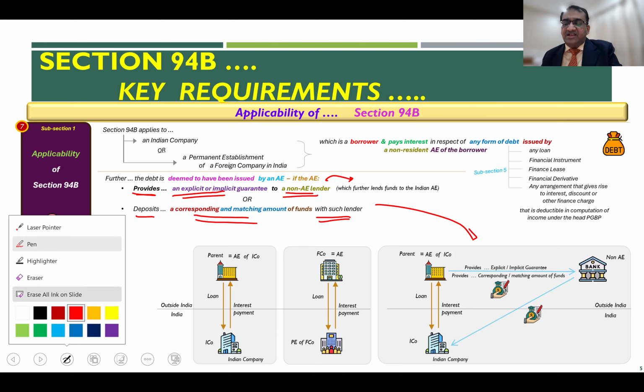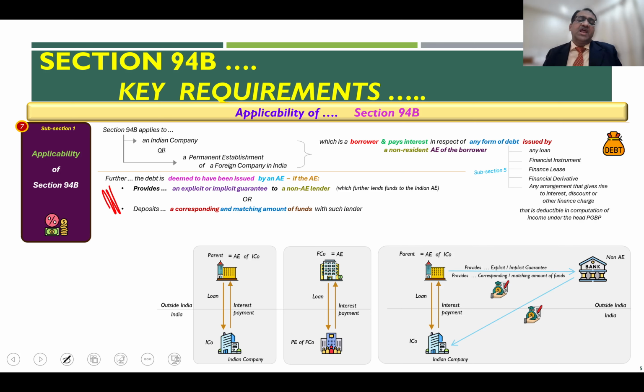Let us explain what this provision in subsection 1 is all about. So let's continue a scenario where you are ICO, an Indian company. It has a parent situated outside India. Now, one option is that the direct loan is given by the parent to the ICO, which we have seen anyway is covered in the first leg of the requirement of subsection 1.